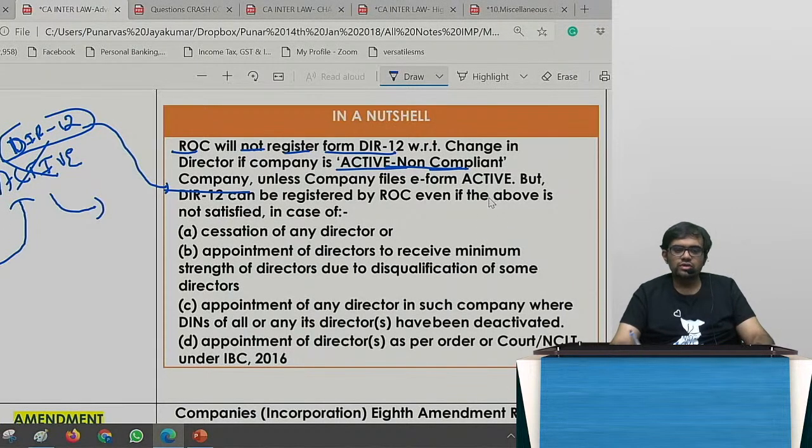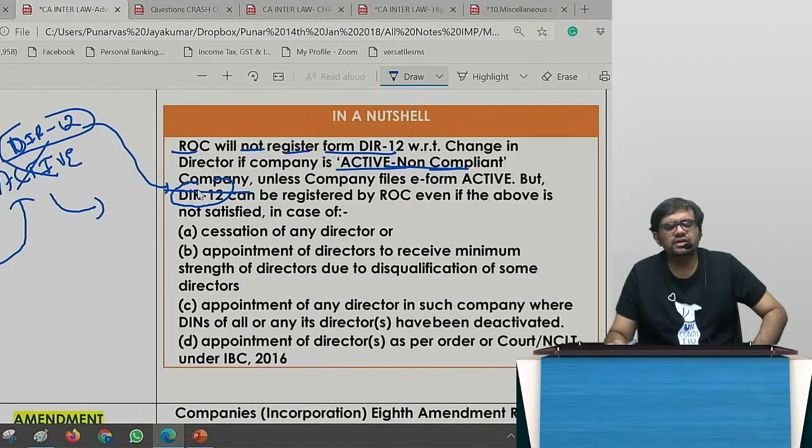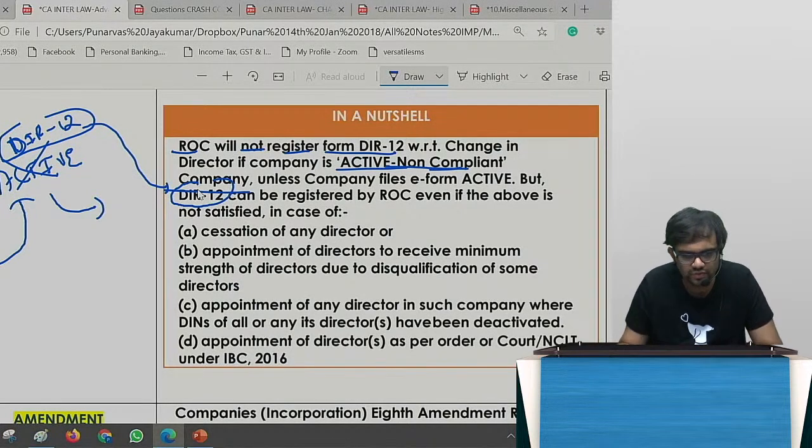That is a general rule. If they have not complied with this ACTIVE, Harika, I have already explained the difference between dormant and shell companies. You please rewind the lecture and watch it. I have already explained when it is dormant, when it is shell. Okay. But DIR 12 can be registered by the ROC. Correct?